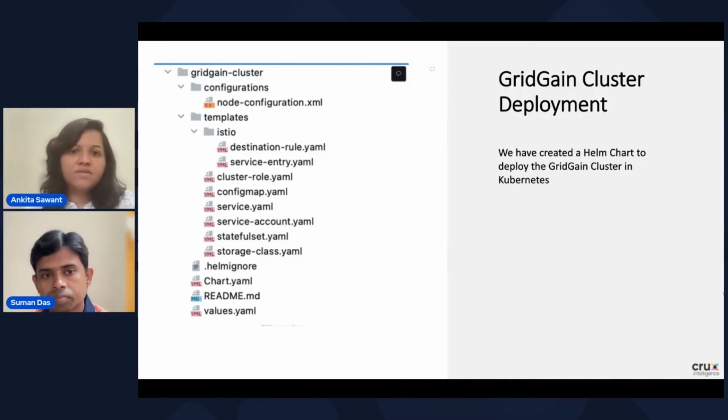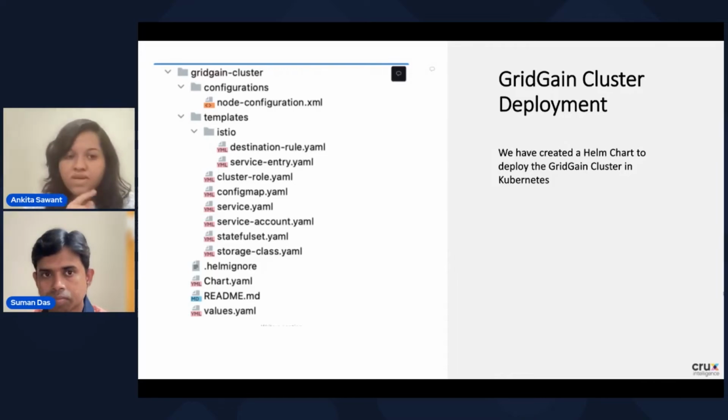So we have deployed this GridGain cluster as a stateful set because we wanted to persist the data. And for the persistence, we have created the storage class. And as Suman told you, this Crux application is a cloud agnostic application. So we have kept all the storage class parameters as per the cloud provider in the values.yaml file, so that we can externalize it and change it as per the cloud provider.